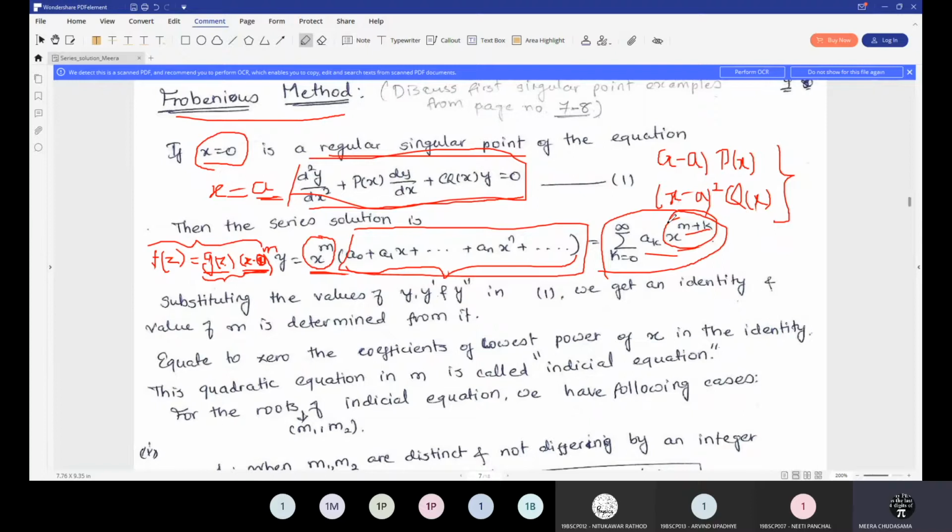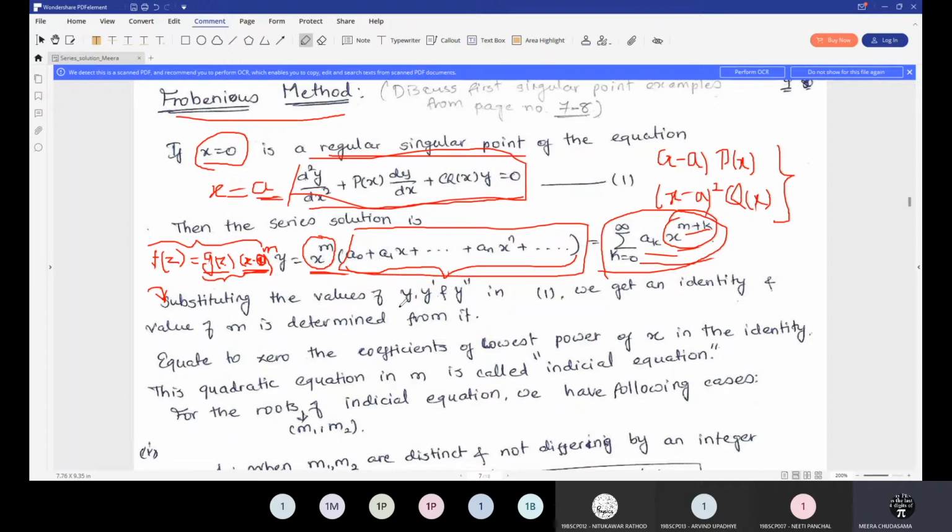So now it is important, whenever you are given the differential equation, first you have to determine whether the particular point given is an ordinary point or a regular singular point, right? That is the first step. After determining ordinary point or regular singular point, the regular singular point method is substituting the values. Now you have assumed that this is the solution.